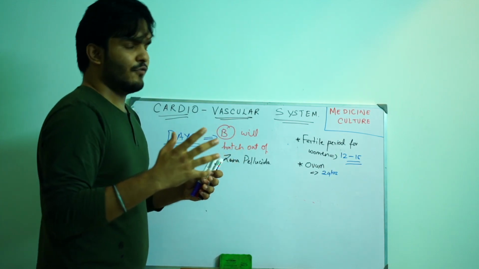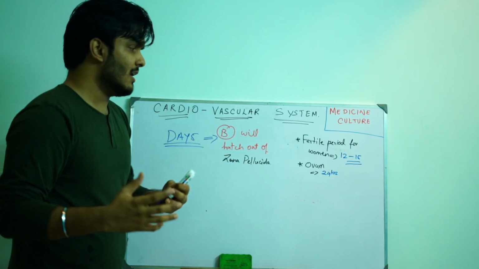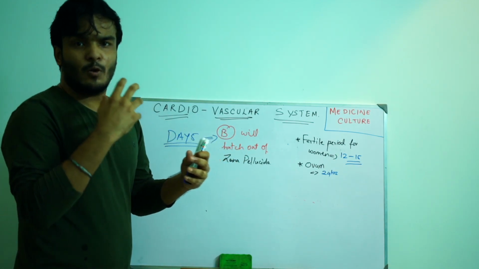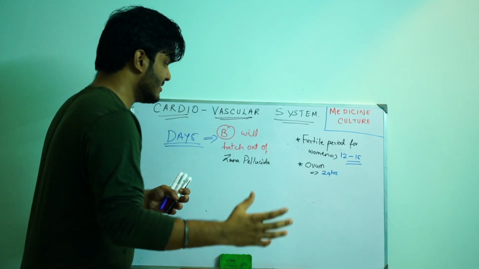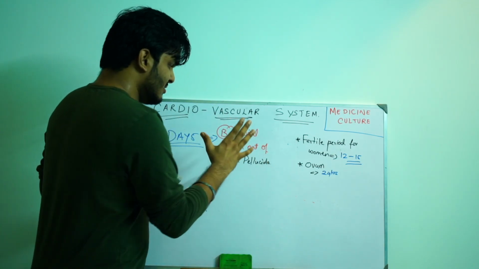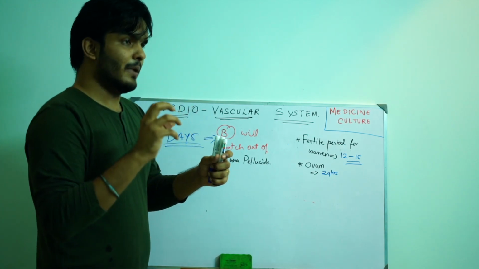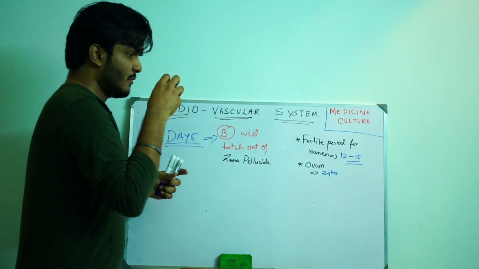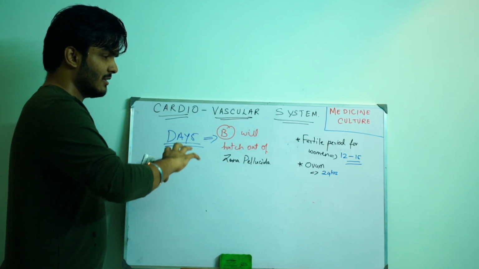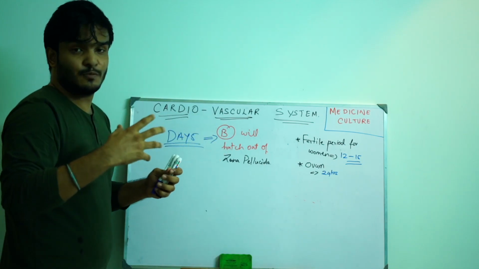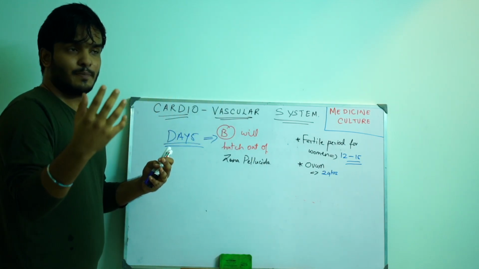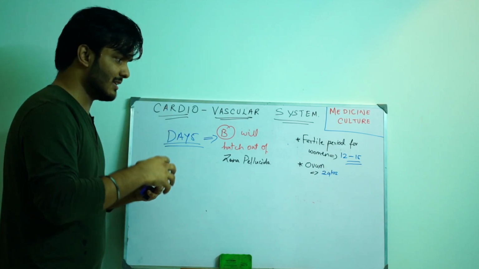There are lots of features of this zona pellucida that we'll be seeing in another topic, like the sperm and ovum reaction, etc. But for now, what is the zona pellucida? When the sperm enters into the ovum, when it gets fertilized, the zona pellucida prevents polyspermy, it prevents more sperms from fertilizing.